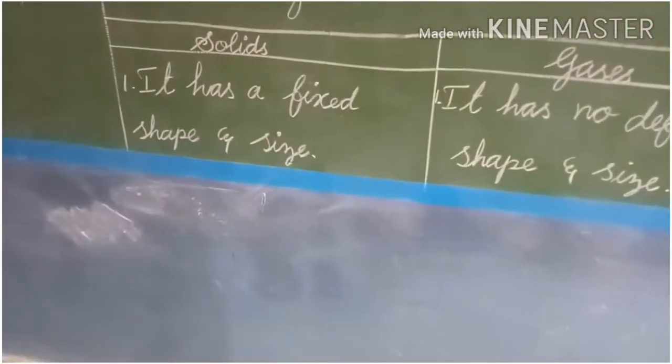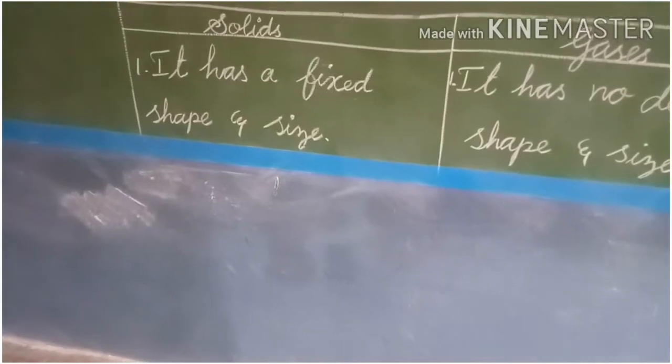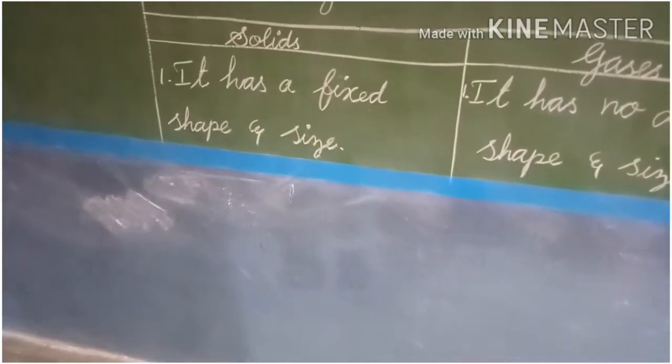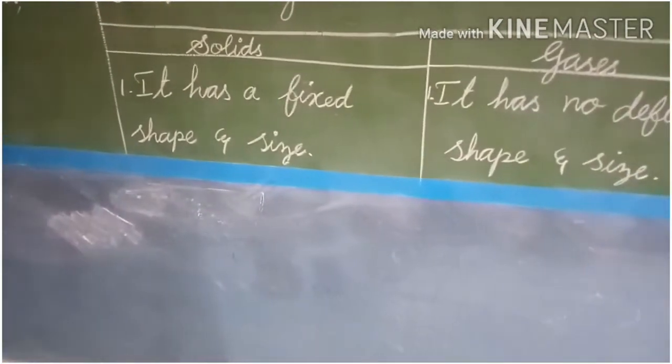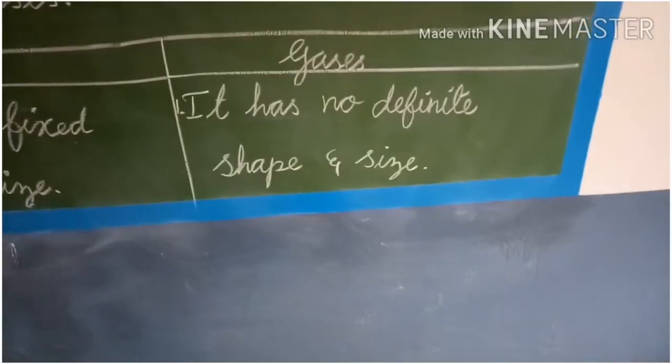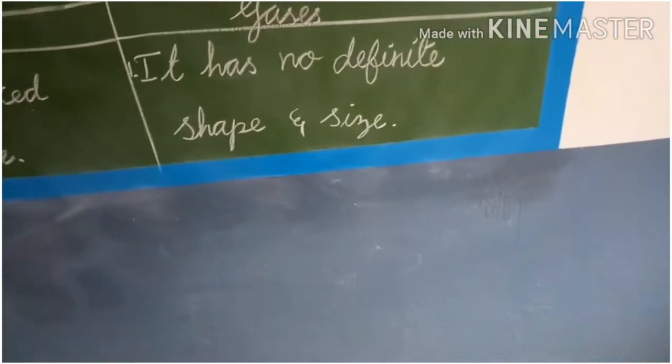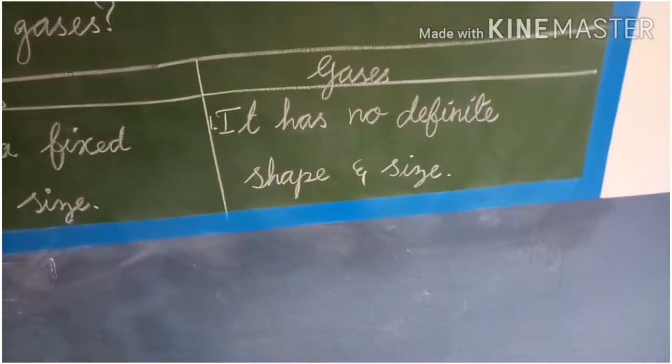Can you say an example for solid? Pencil, eraser, ice cube, stone, bench, table, chair, whatever. For gases, vapor or smoke.